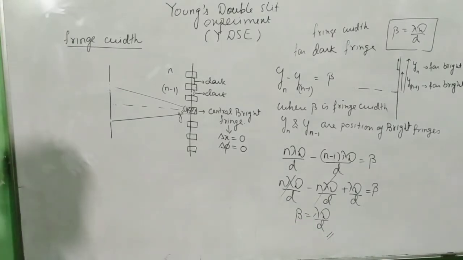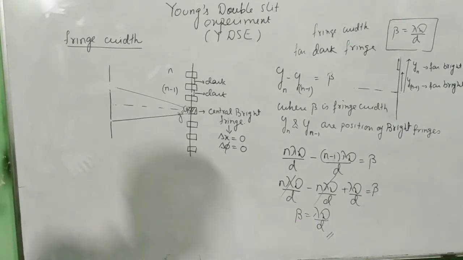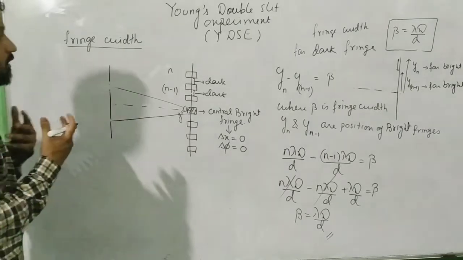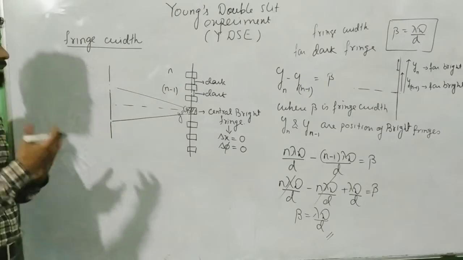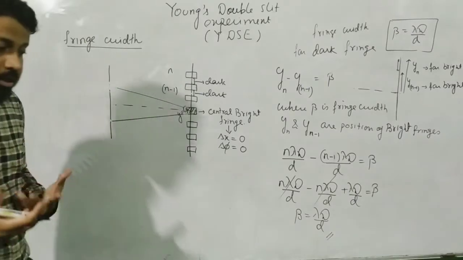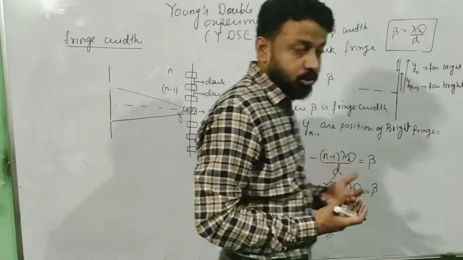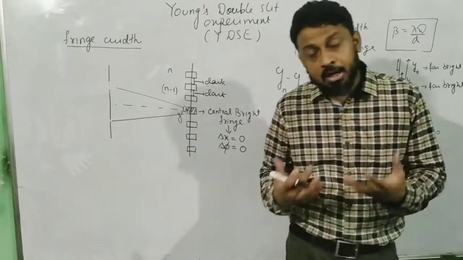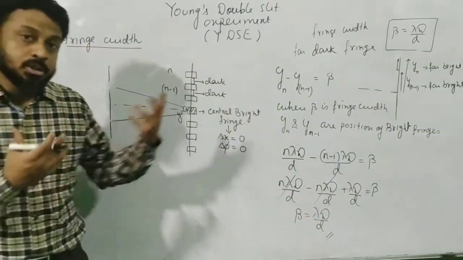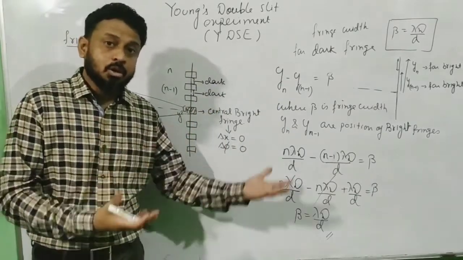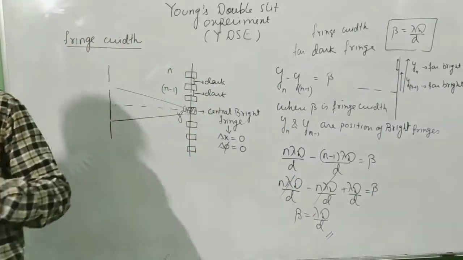So I'll pause my video over here. Almost the theory is done. Then we have some conceptual questions to be discussed. Those questions I will discuss in my next lecture, and that mainly contains the 1 mark questions, the dependence on lambda, and then we will see the intensity of light, whether there is a violation of energy conservation or not. It's a very interesting class.